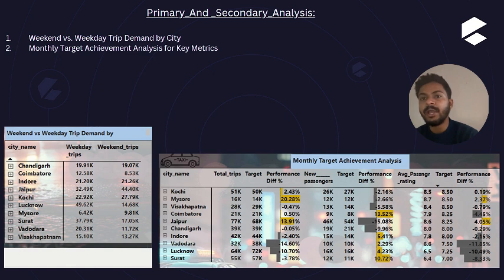Side by side we have the monthly target achievement analysis with key metrics. We have all the city names, let's say Kochi, and their total trips, their target and their target difference. Then we have the new passengers for Kochi, the new passenger target for Kochi and their difference. Again, the same for the average passenger rating for Kochi, then the target and then the performance difference. You can also see all the performance difference sections. I used some validations with yellow and black color.